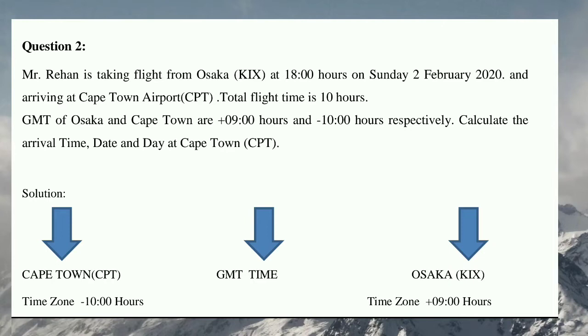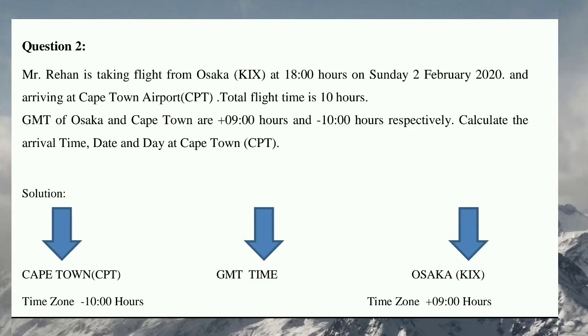The GMT of Osaka is plus 9 hours and the GMT of Cape Town is minus 10 hours. You have to calculate the arrival time, date and day.